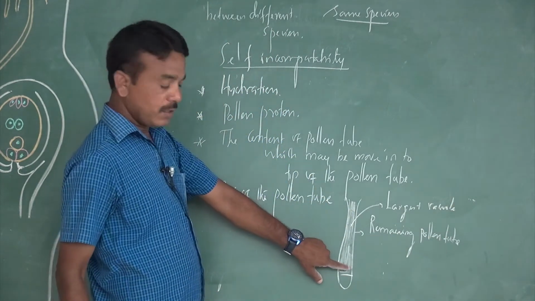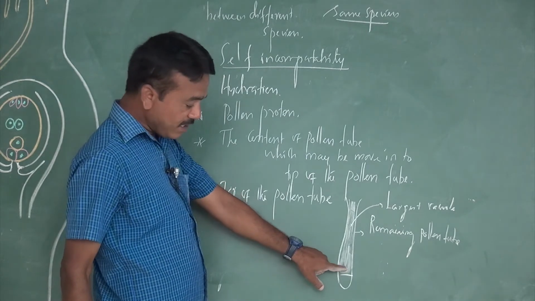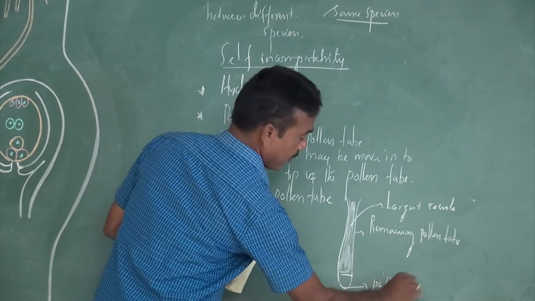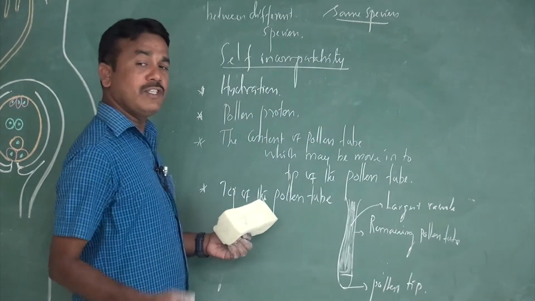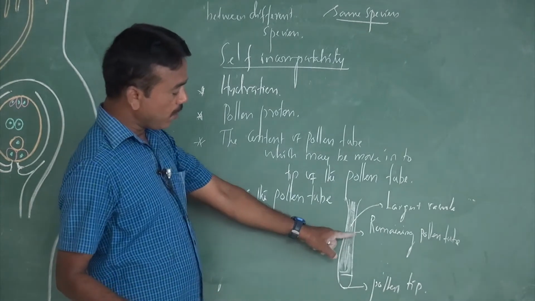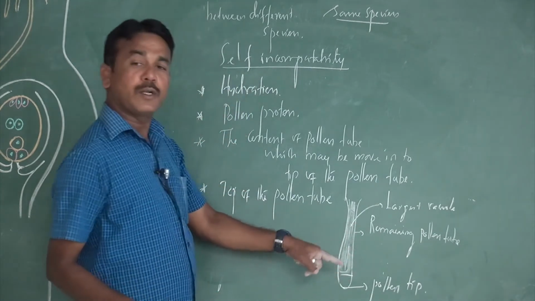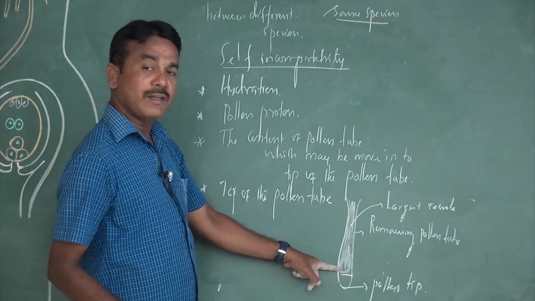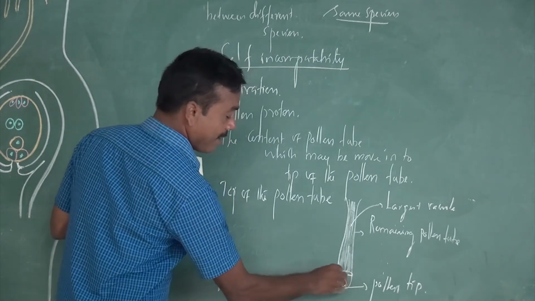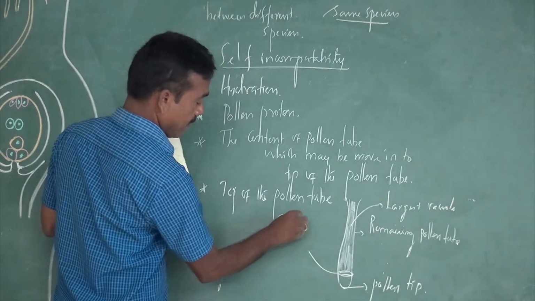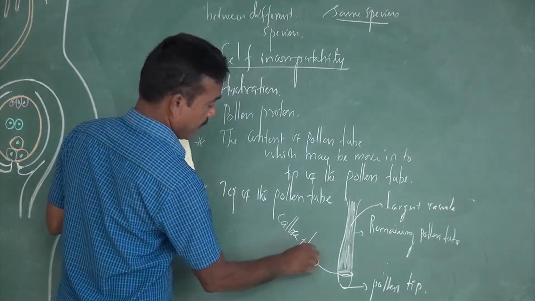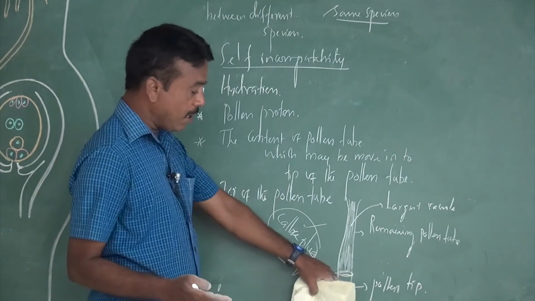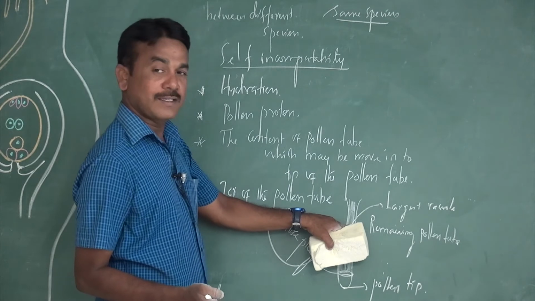That vacuole is disconnected from the pollen tip. What is responsible for the disconnection between the pollen material and the pollen tip? The presence of callose plugs. Due to the callose plugs, there is no interaction between the pollen tube and the pollen material.